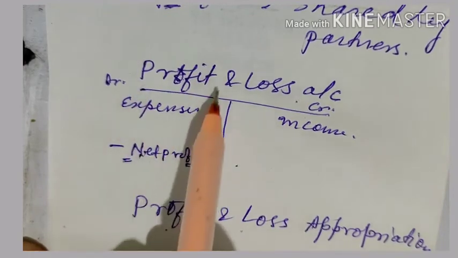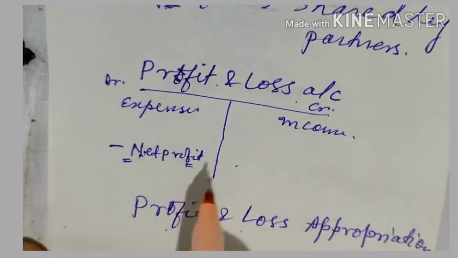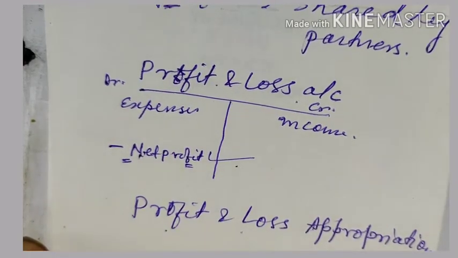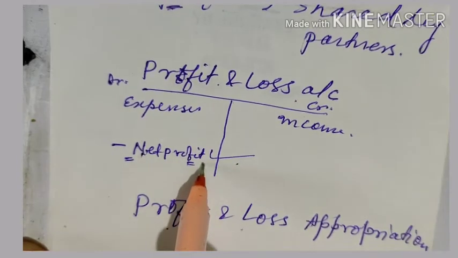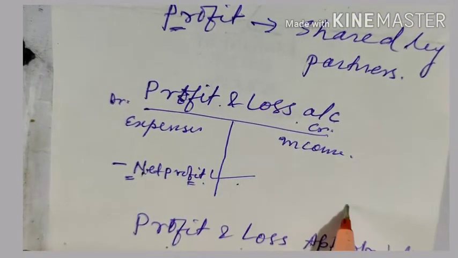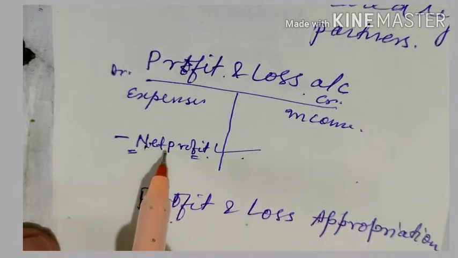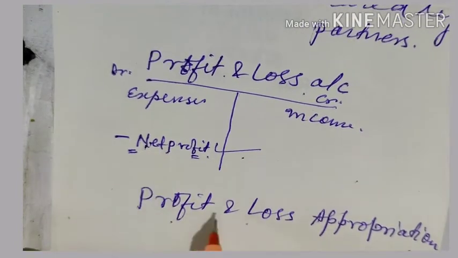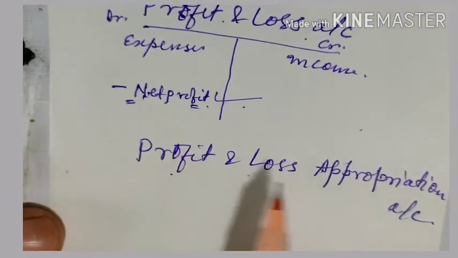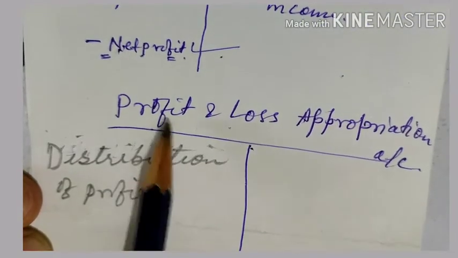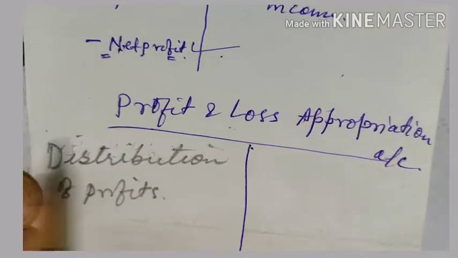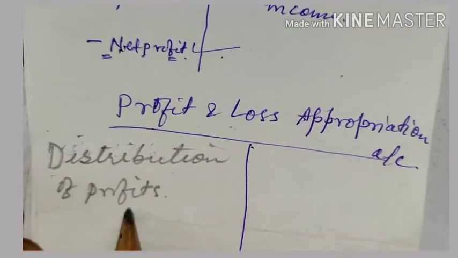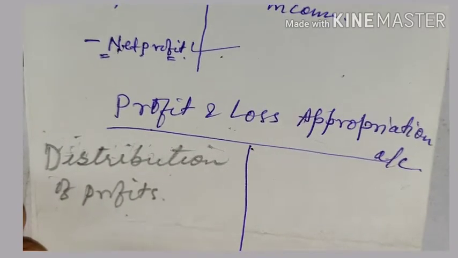Now why is profit and loss account prepared? Profit and loss account is prepared to find out the net profit, and this net profit is distributed among the partners. Now how this net profit is going to be distributed will be shown in another account known as profit and loss appropriation account. So profit and loss appropriation account is prepared to show distribution of profits among the partners.